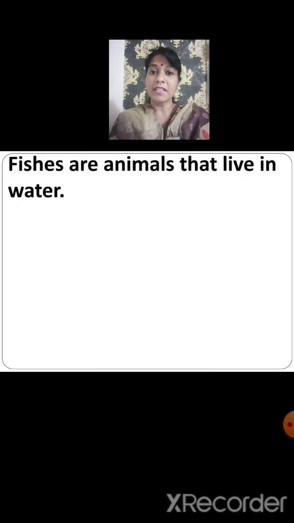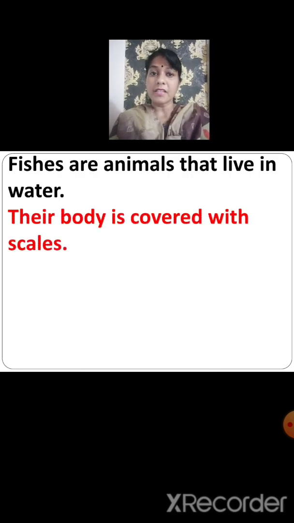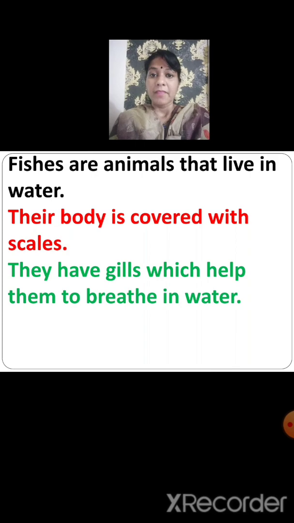Fishes are animals that live in water. Their body is covered with scales, just as a bird's body is covered with feathers, and animals who suckle their young, their body is covered with hair. The same way, a fish body is covered with scales. They have gills which help them to breathe in water. Just as we have nose to breathe, in the same way, fishes have gills to breathe in water.